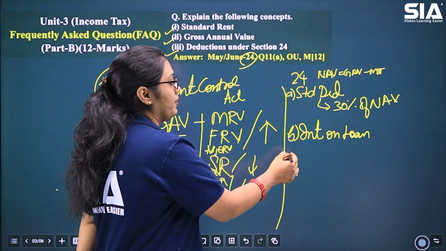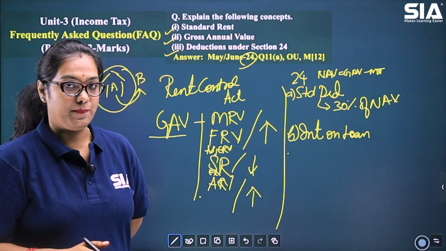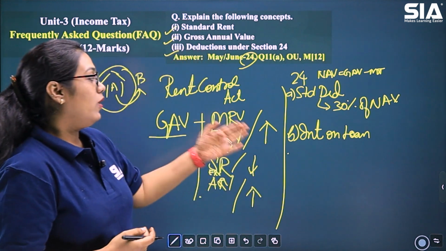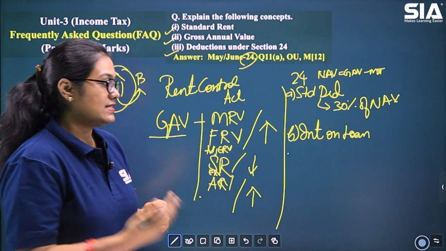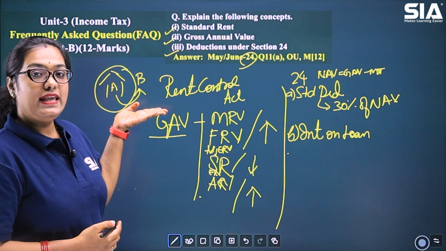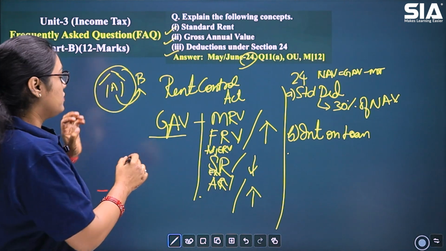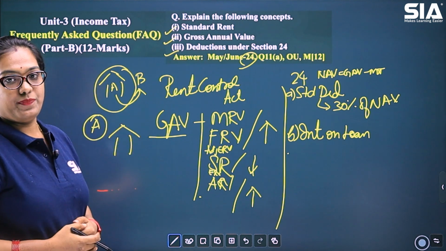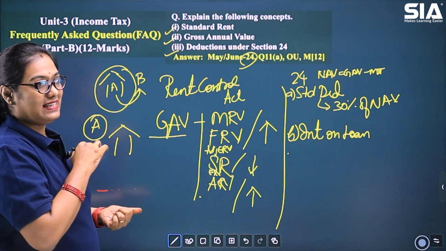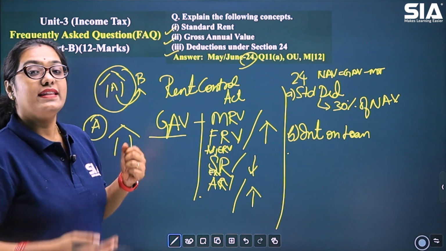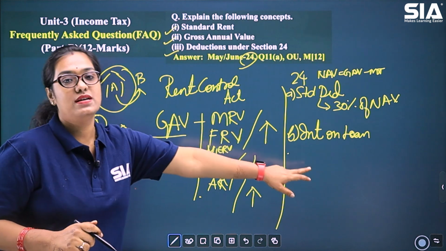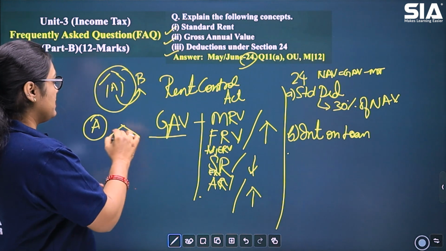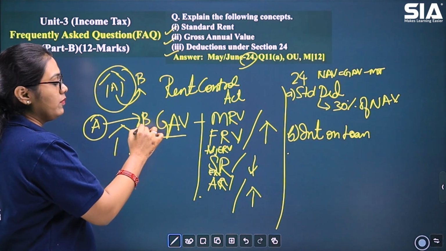Coming to interest on loan, that is section 24 subsection B. It is also called as interest on borrowed capital. Okay. So what is about interest on loan? When an assessee, here let's say Mr. A, is purchasing this house, for the purchase of this house, Mr. A is taking a loan from bank. Okay, for the loan that he is taking, he is paying some interest, right? That interest amount is allowed as deduction under section 24. Okay, this is a case of let out house. That means A is giving this house on rent to Mr. B.